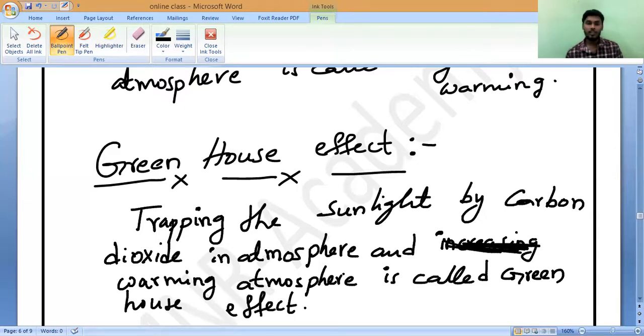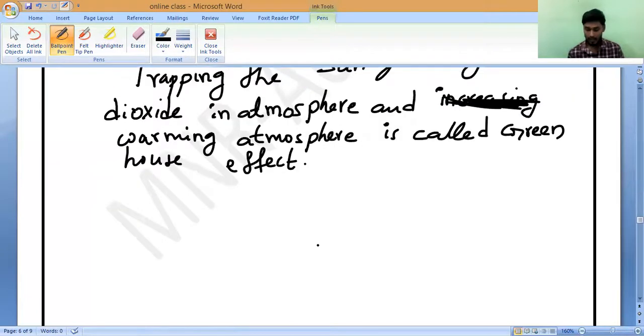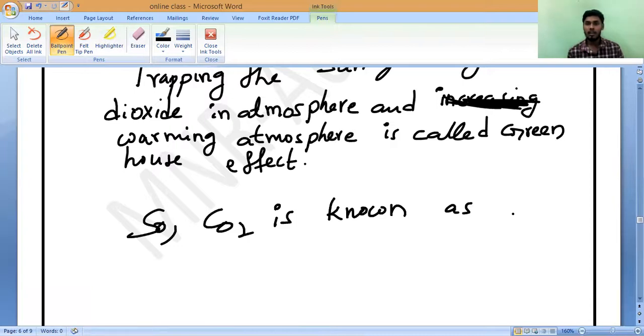So that is why we call carbon dioxide a greenhouse gas. What should we call CO2? Greenhouse gas.